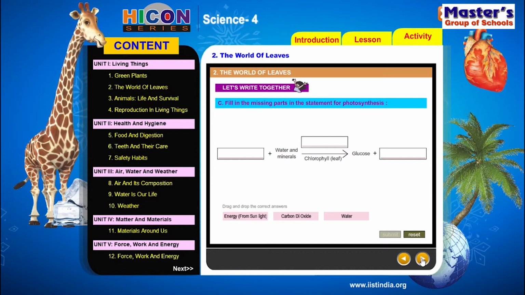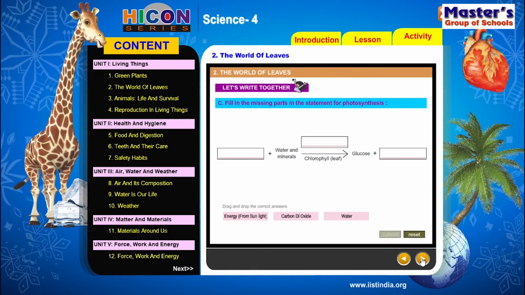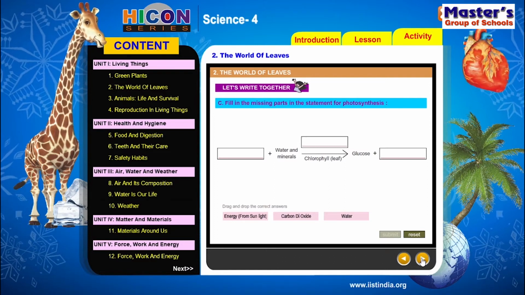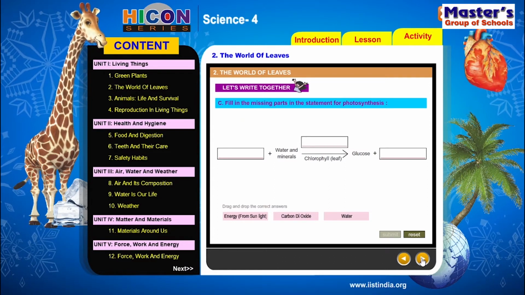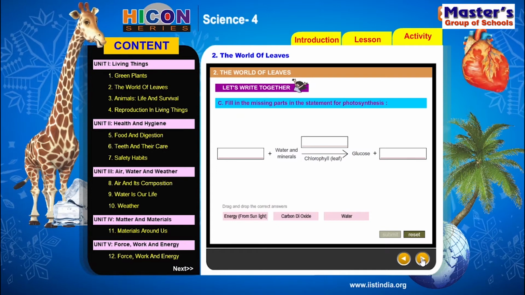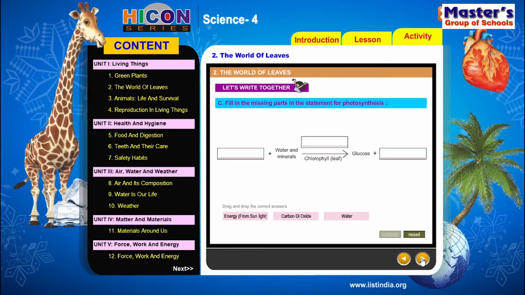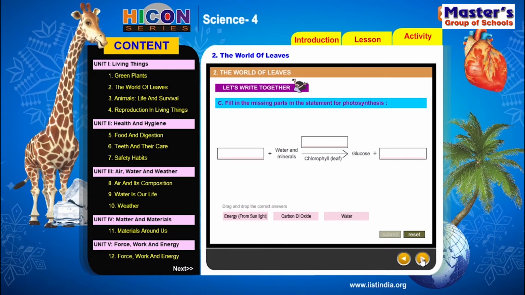Now we have to choose the correct one and write the correct word in the gaps provided in the given equation. So let us see the equation. The given equation represents photosynthesis. So dash plus water and minerals gives glucose plus dash.